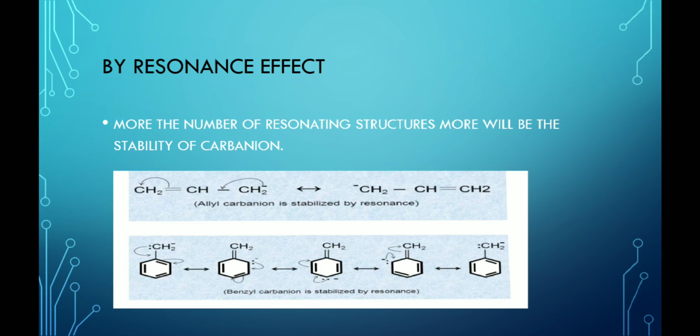will be the most stable, whereas the benzyl carbanion is the least stable, because as the number of phenyl groups increases, the number of resonating structures also increases. That is why triphenylmethyl carbanion, having more resonating structures, will be the most stable, whereas the benzyl carbanion, having one phenyl group, will have fewer resonating structures and will be least stable.